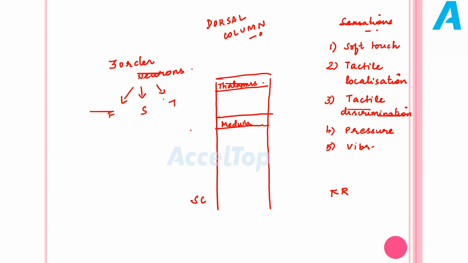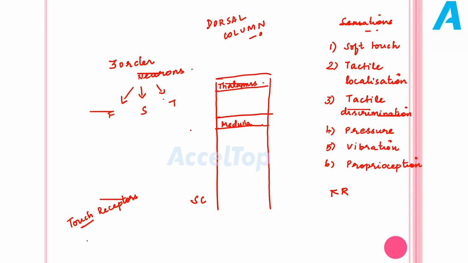The fifth one is vibration. The sixth one is something called proprioception, which is nothing but position sense. So proprioception, vibration, pressure, tactile discrimination, tactile localization, soft touch: all these sensations are carried by dorsal column.